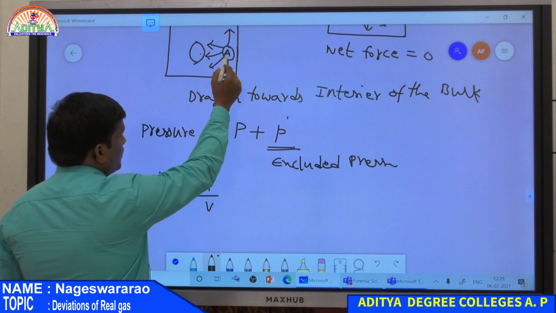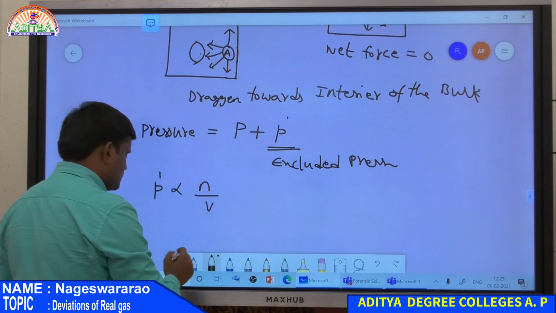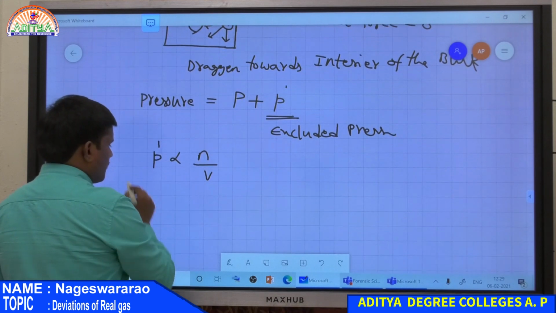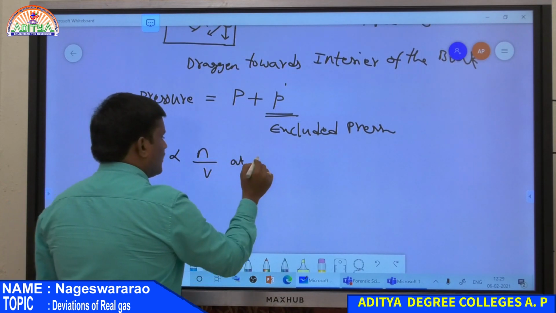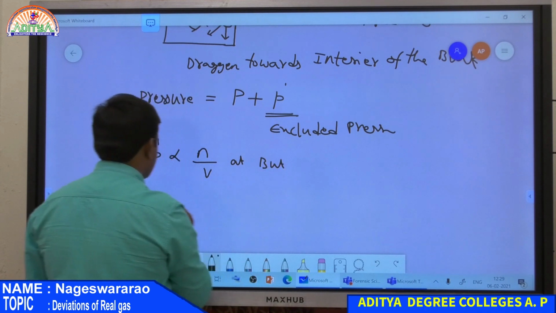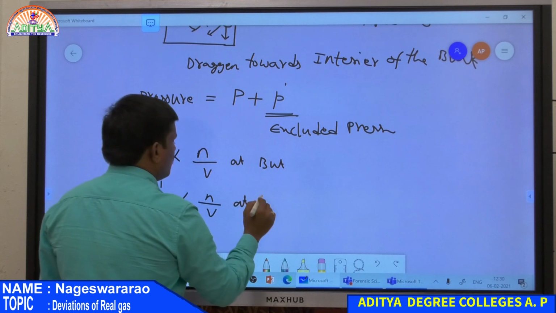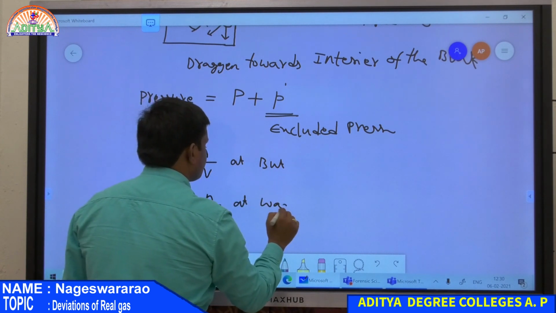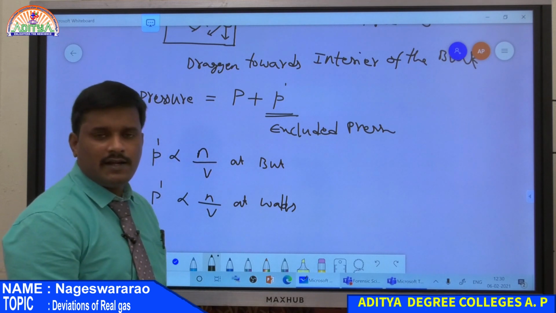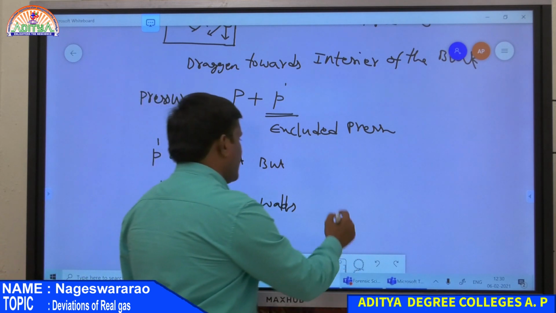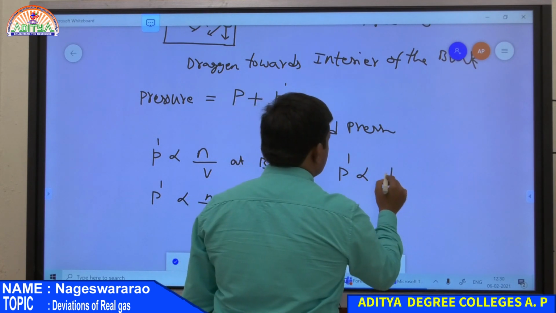And here, at the bulk as well as at the wall of the container, P dash is directly proportional to N by V at the bulk, as well as P dash is directly proportional to N by V at the wall of the container. Therefore, P dash is simply directly proportional to D square.